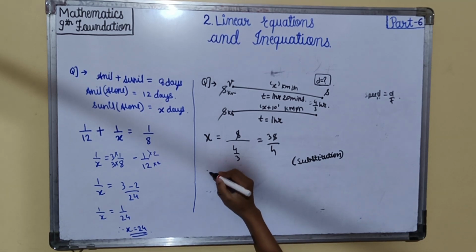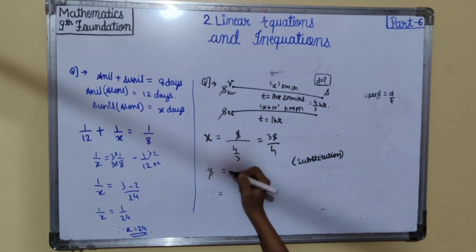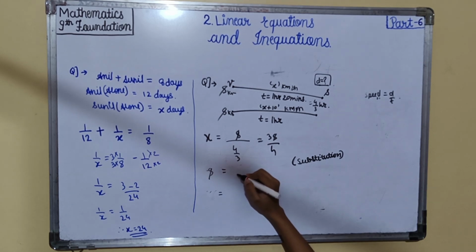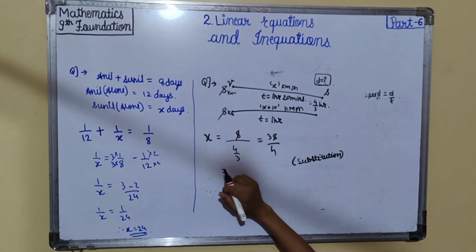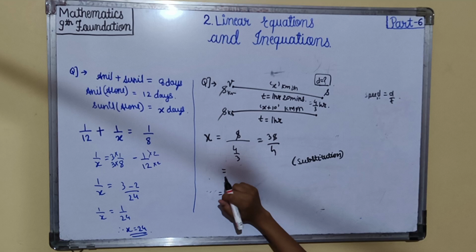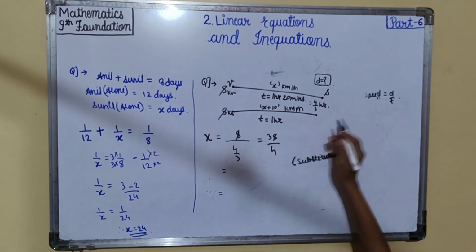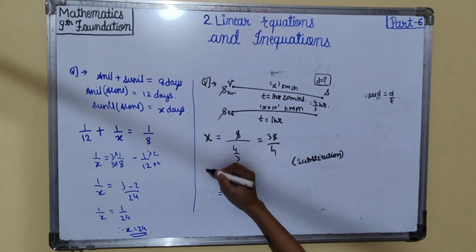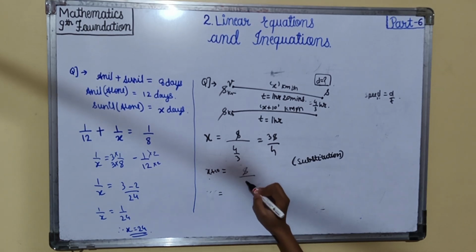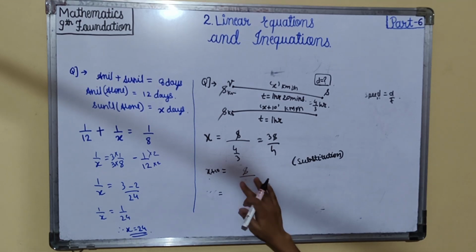Here distance we have, that is s, and speed we have x plus 10, distance is s upon 1, means s.